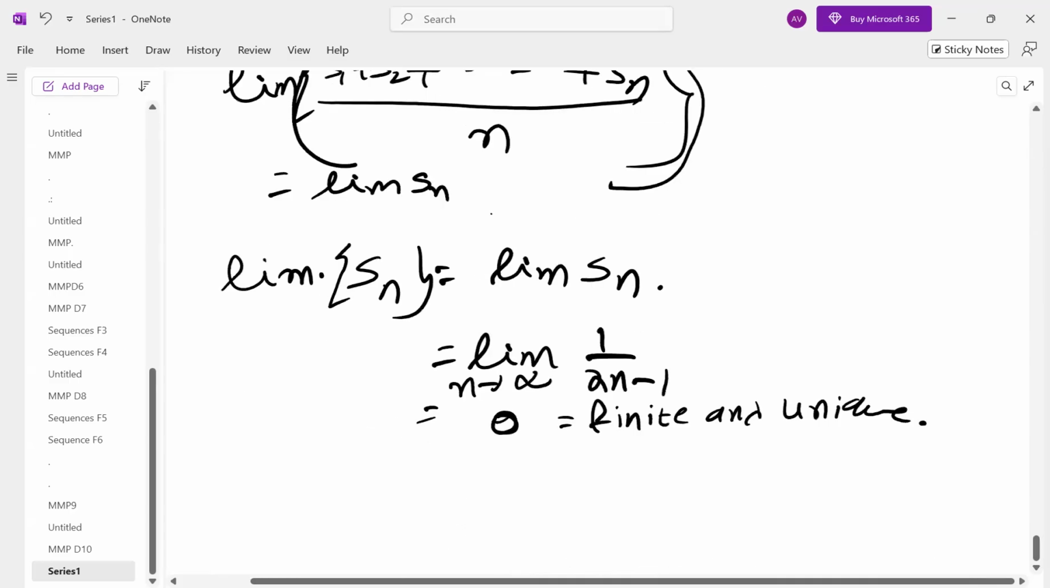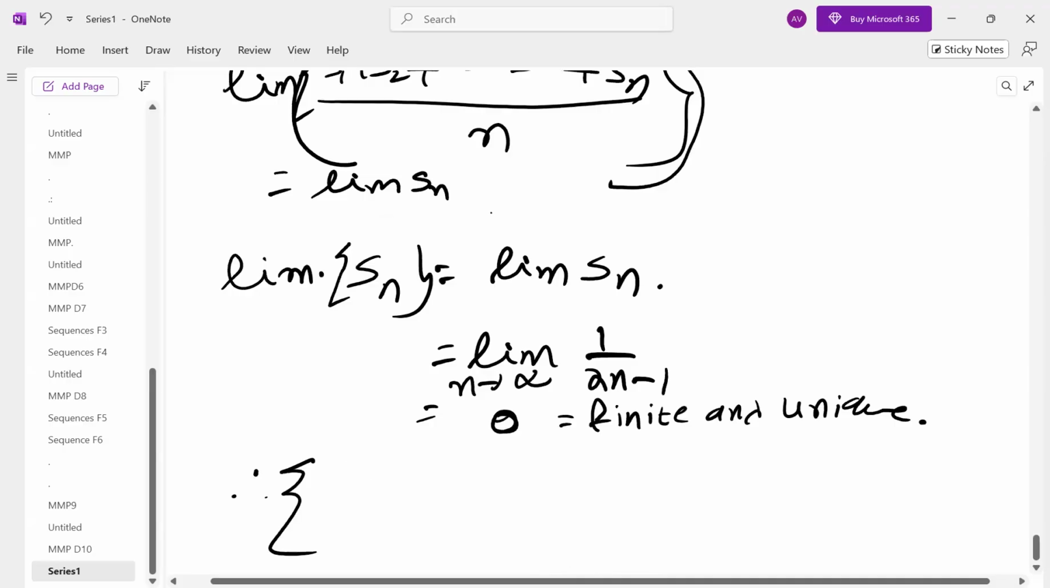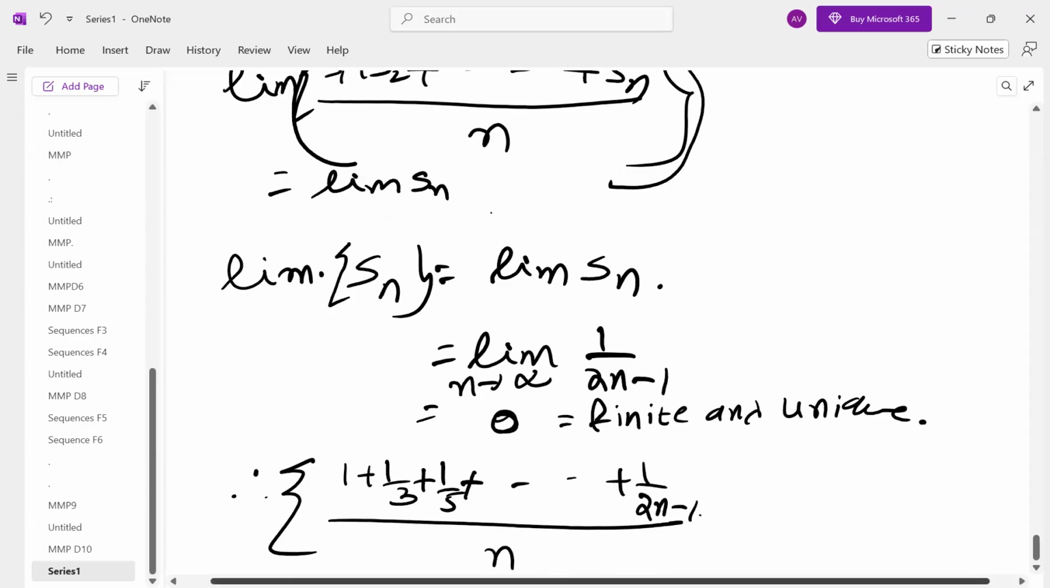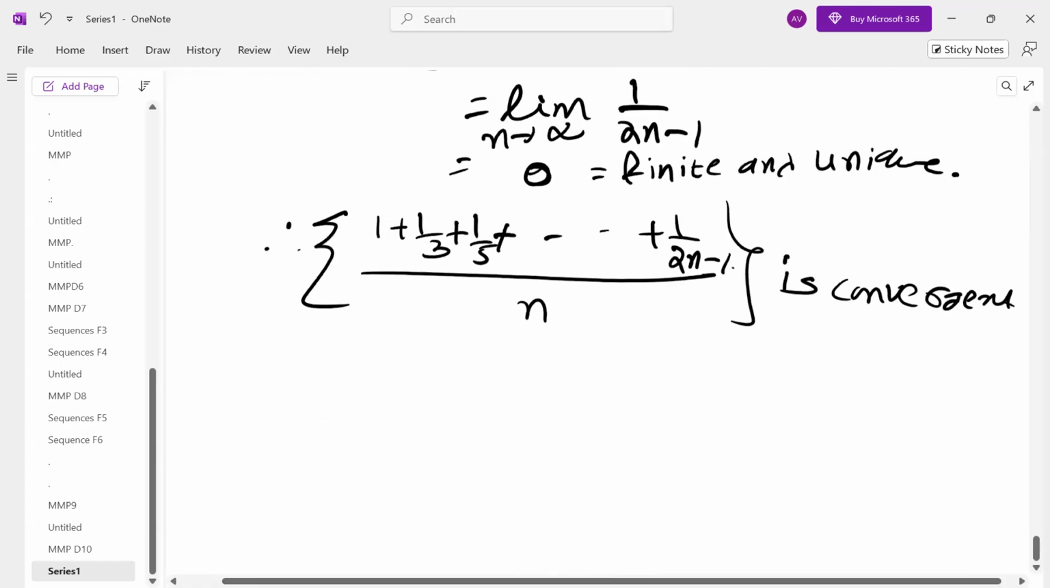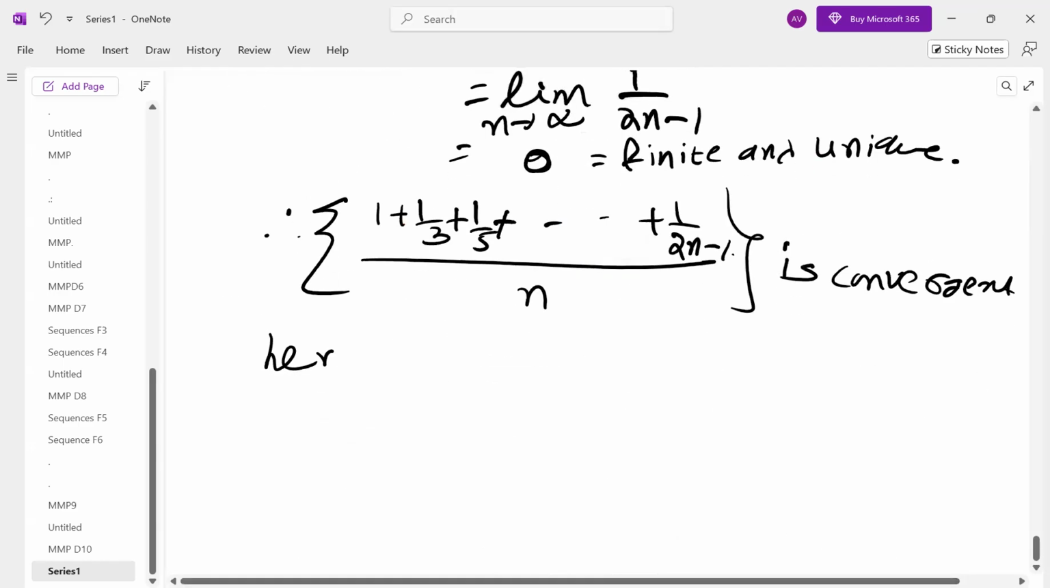Therefore, the sequence whose nth term is this is convergent, hence Cauchy. Like this, you can apply it. We have done a number of questions for convergence, hence Cauchy. You might not have seen such questions anywhere else; some 80 questions we have done.